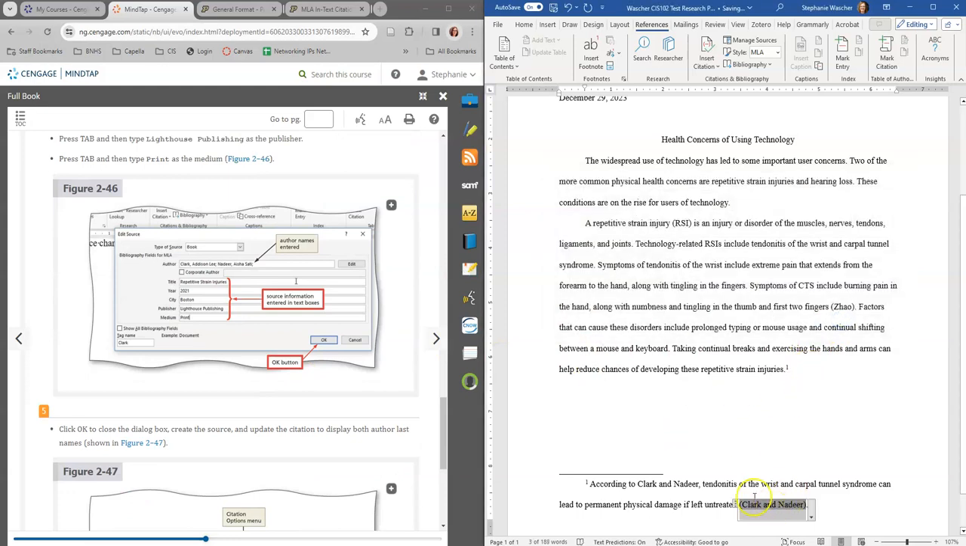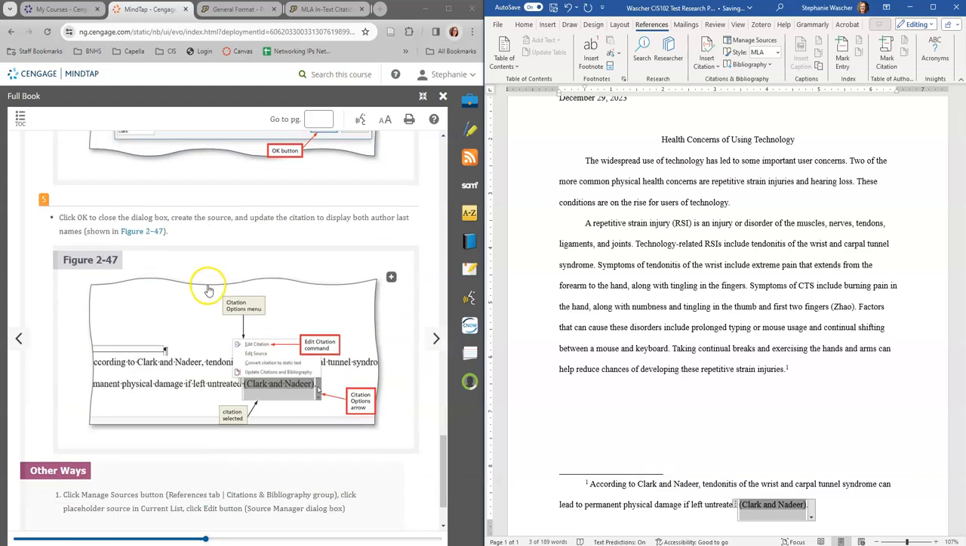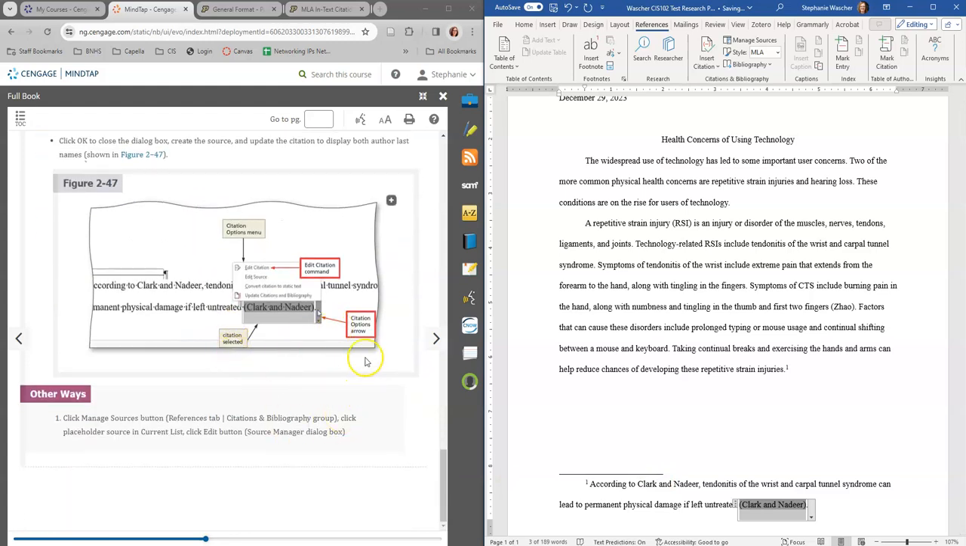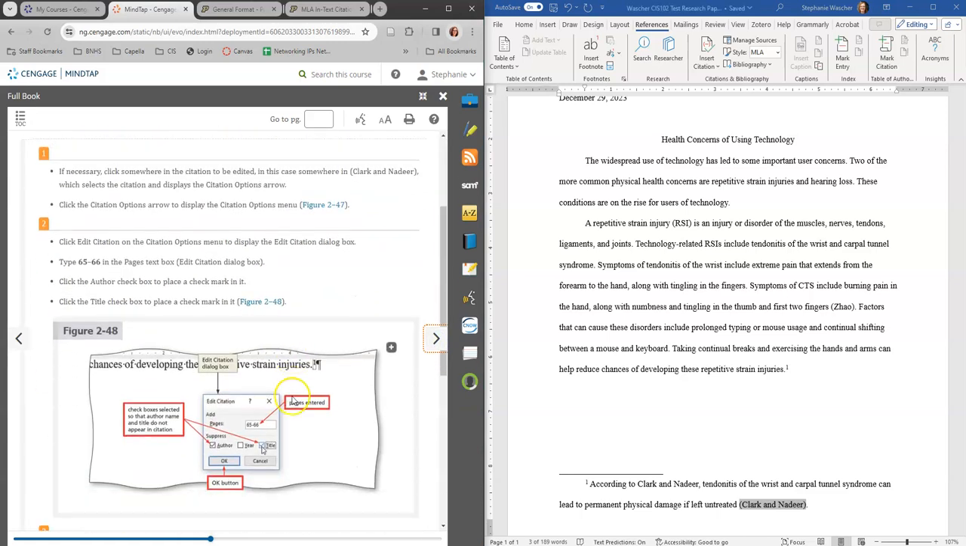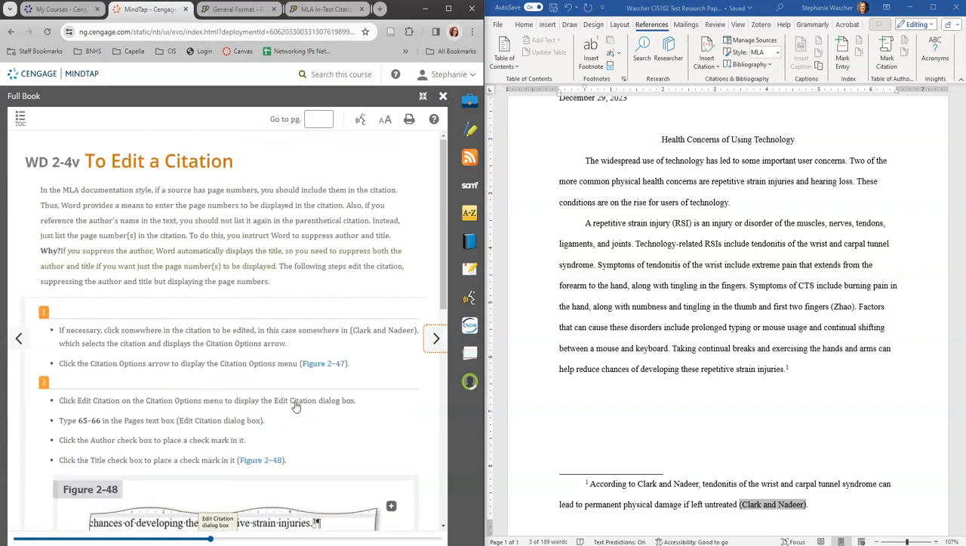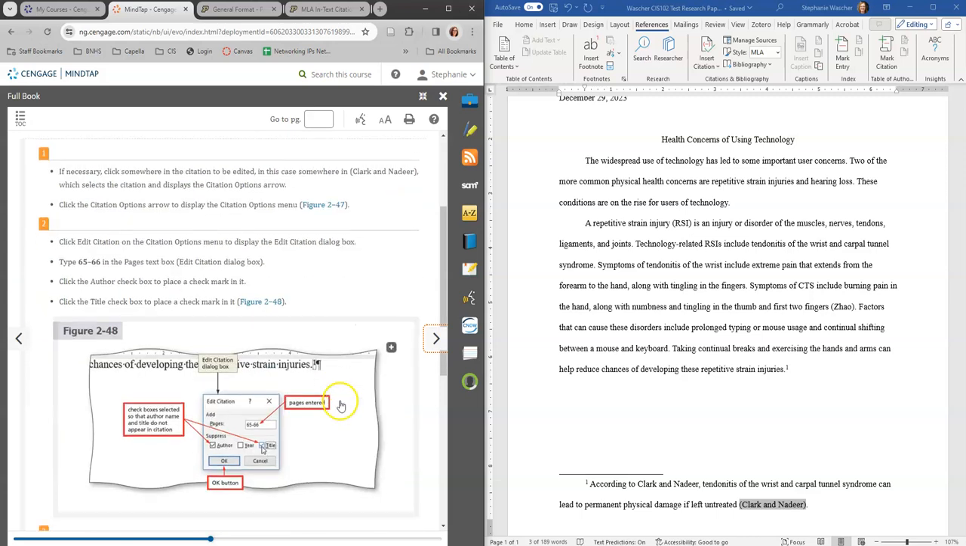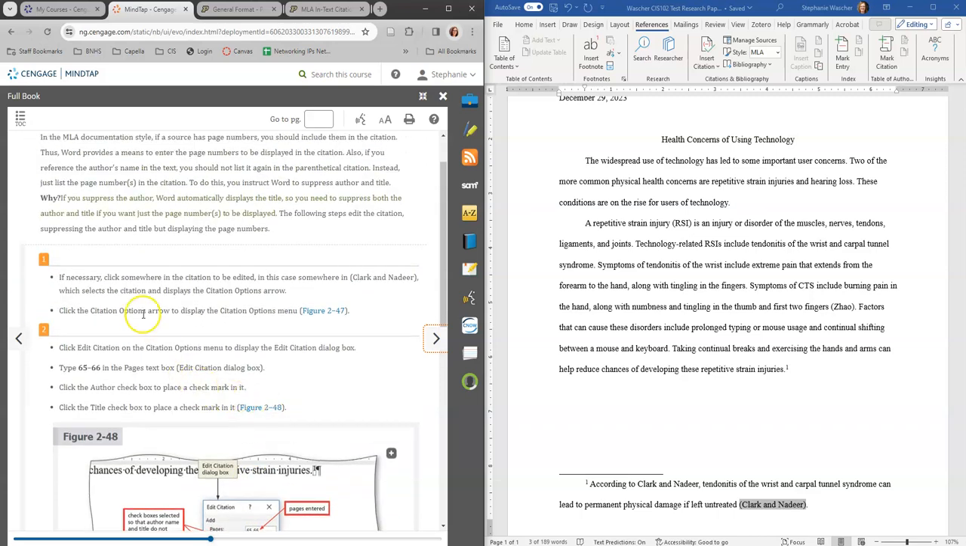And so now it's Clark and Nadir. So now we have that set. If we want to edit our citation, we can go in our MLA format and edit it. Click somewhere in the citation, and we can edit the citation. We can add our pages. We're going to add 65 to 66, and we're going to click OK.